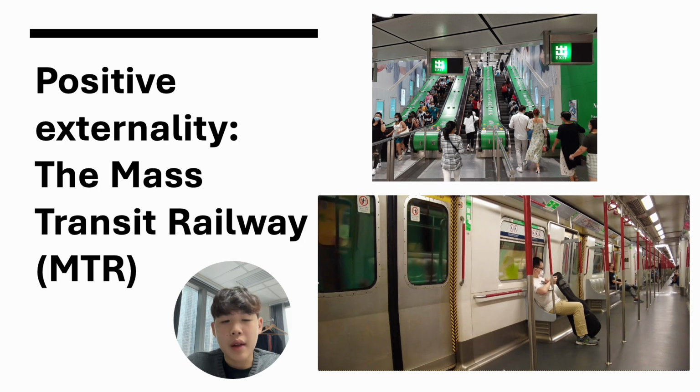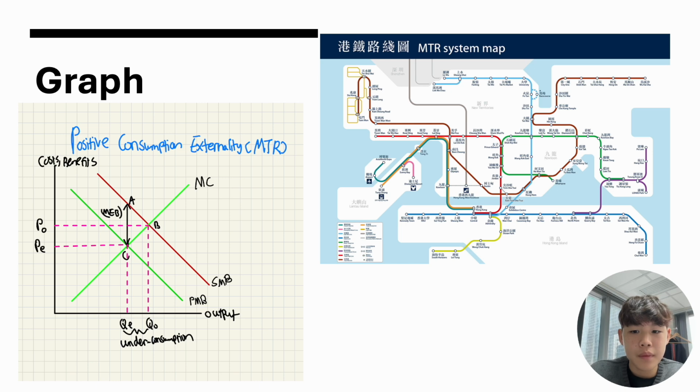When people use the MTR or other public transportation, they can reduce traffic congestion and also improve air quality by lowering vehicle emissions, which are benefits that extend beyond individual riders like myself. Here's how we represent this on a graph.